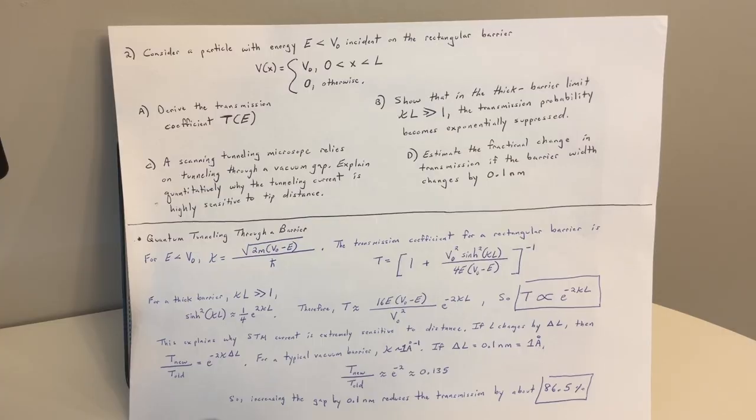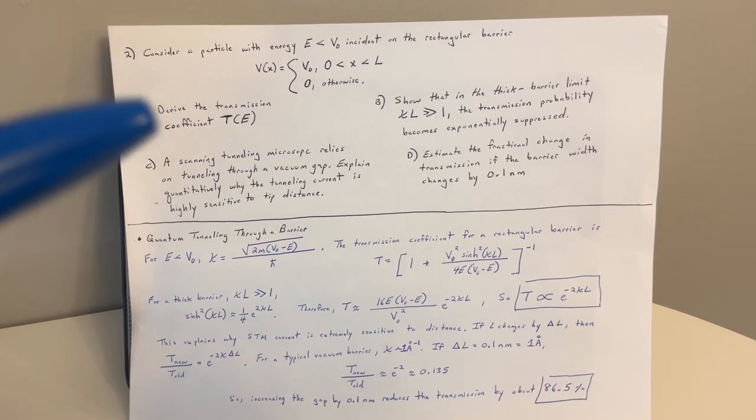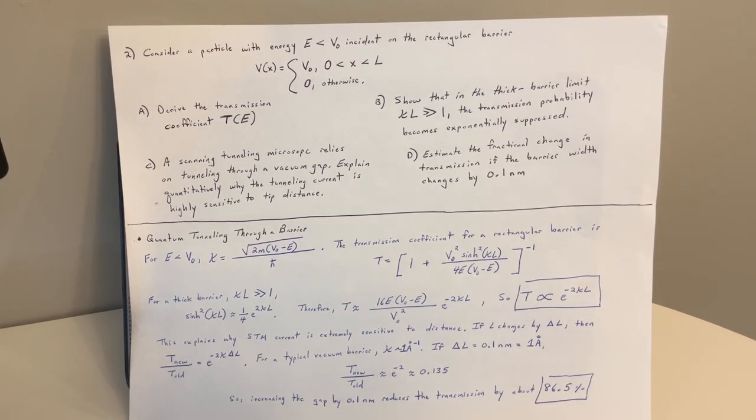Okay, so quantum tunneling through a barrier. We'll do something similar to what we did with number 1. We're going to go through the basics, the condensed version of these first, and then I'll go on the second page with a little bit more detail with the derivation of the transmission coefficient.